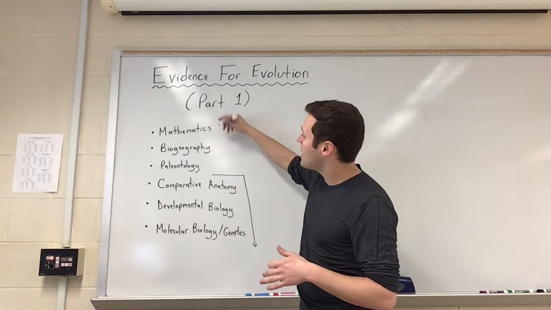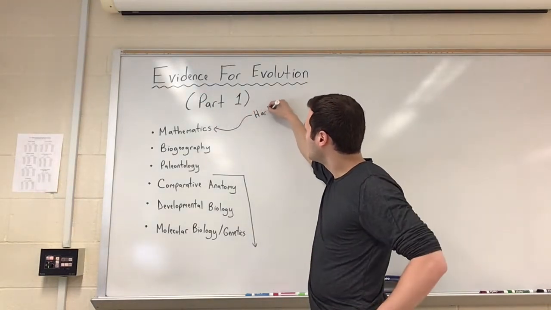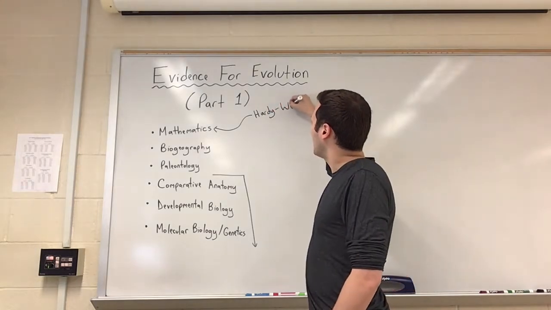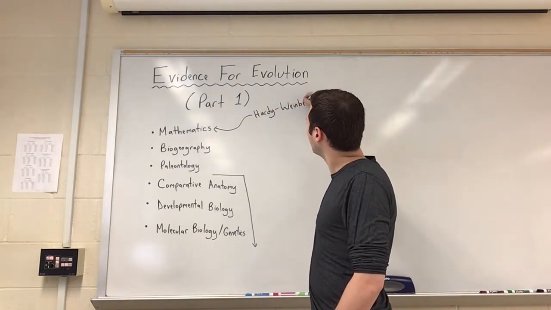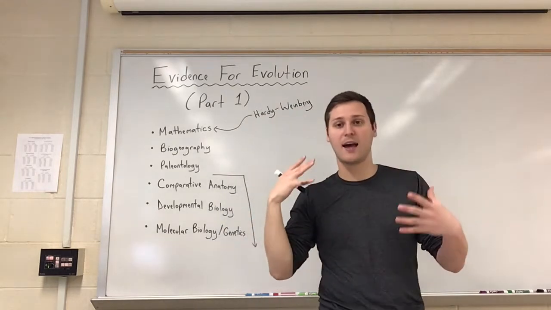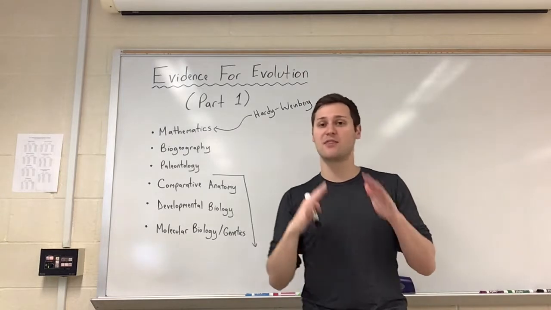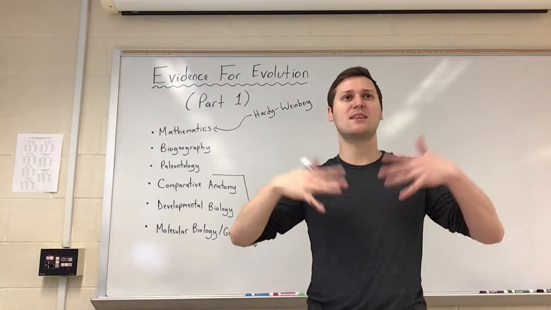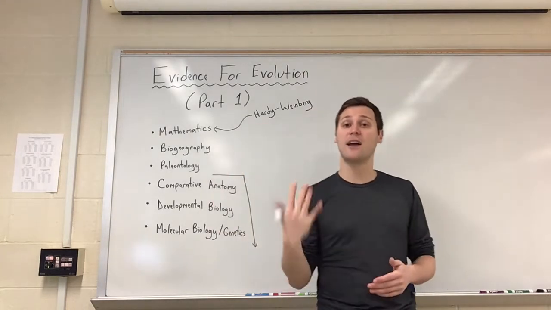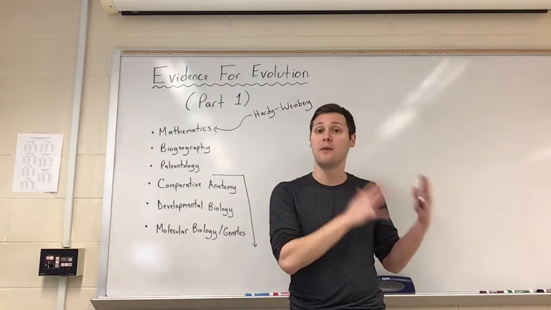So let's talk about mathematics first. We already discussed Hardy-Weinberg. The Hardy-Weinberg equilibrium states that organisms, if they meet a certain set of requirements, are not evolving, right? Now, typically none of those requirements are met.